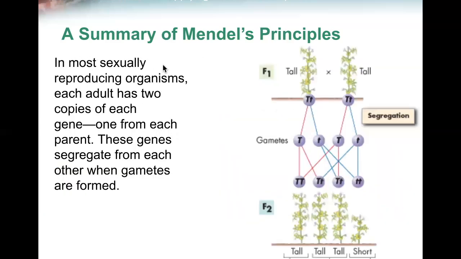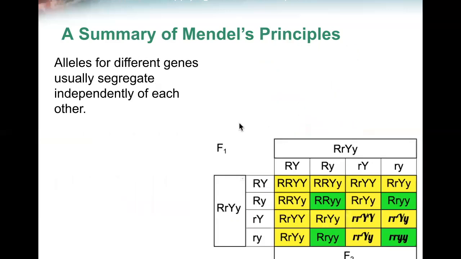In most sexually reproducing organisms, each adult has two copies of each gene, one from each parent. These genes segregate from each other when gametes are formed. When gametes are formed, they separate each characteristic. Alleles for different genes usually segregate independently of each other.